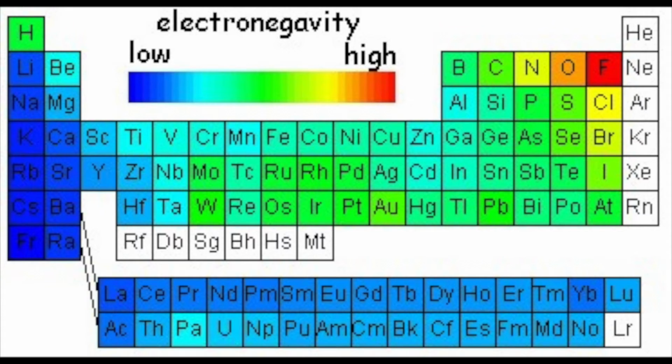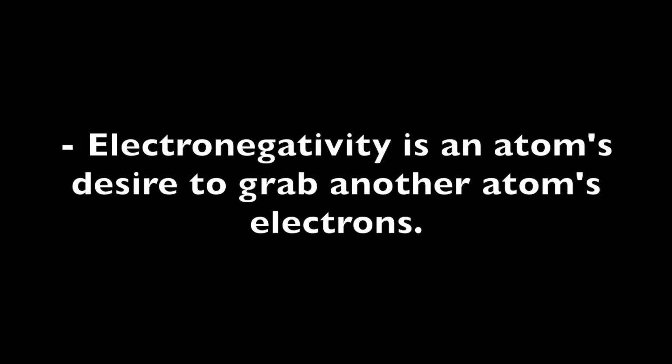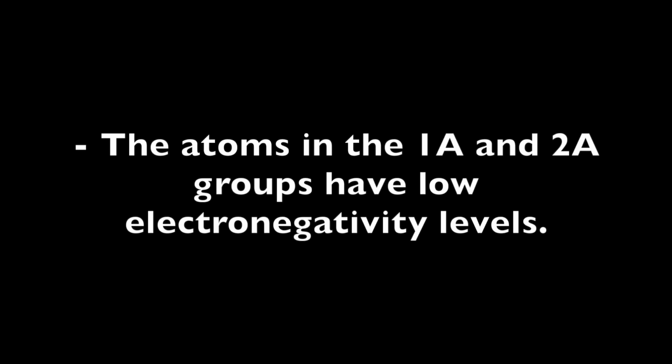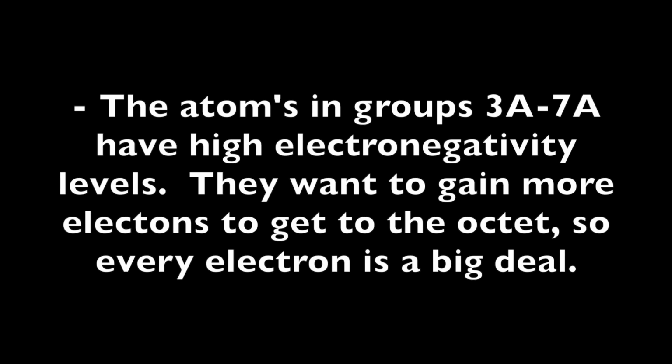Electronegativity. Electronegativity is an atom's desire to grab another atom's electrons. The atoms in the 1A and 2A groups have low electronegativity levels. The atoms in groups 3A through 7A have high electronegativity levels. They want to gain more electrons to get to the octet, so every electron is a big deal.